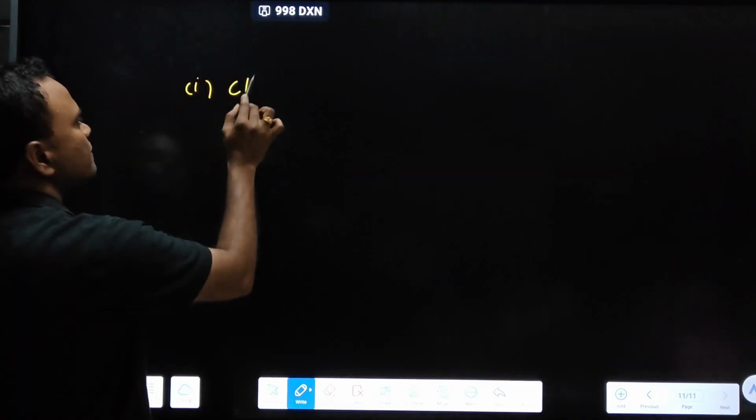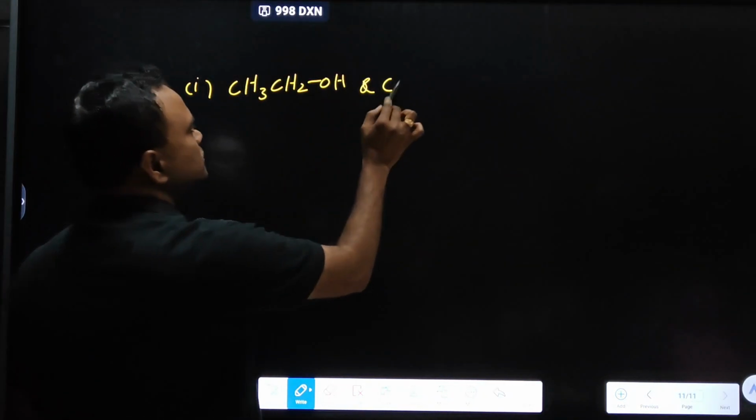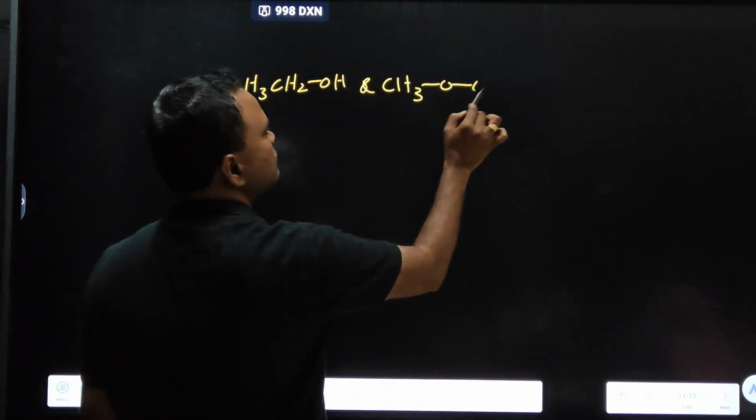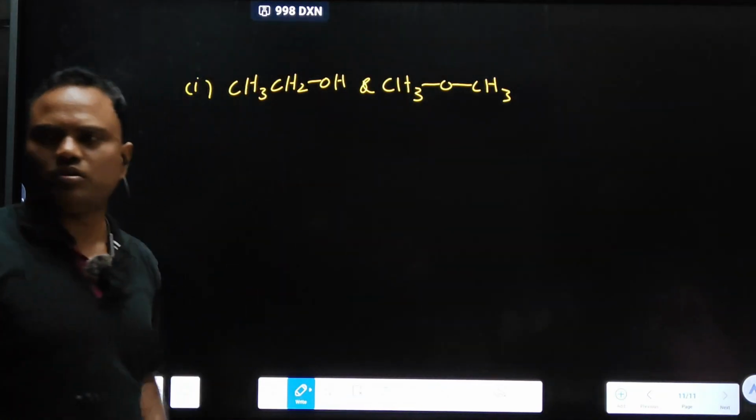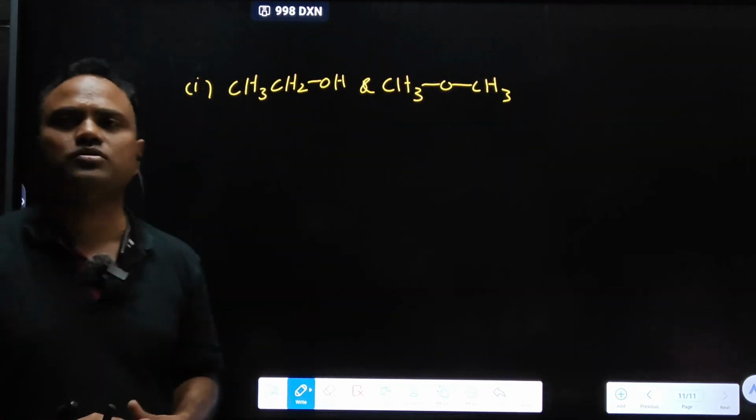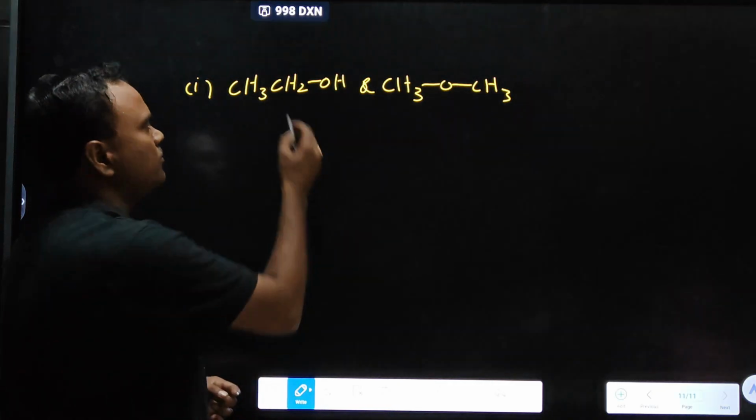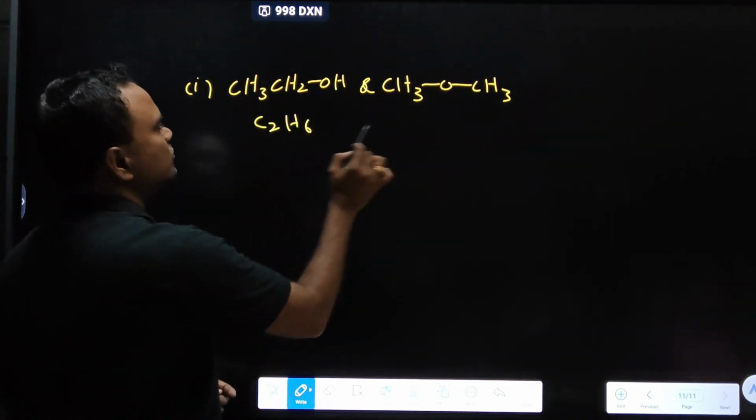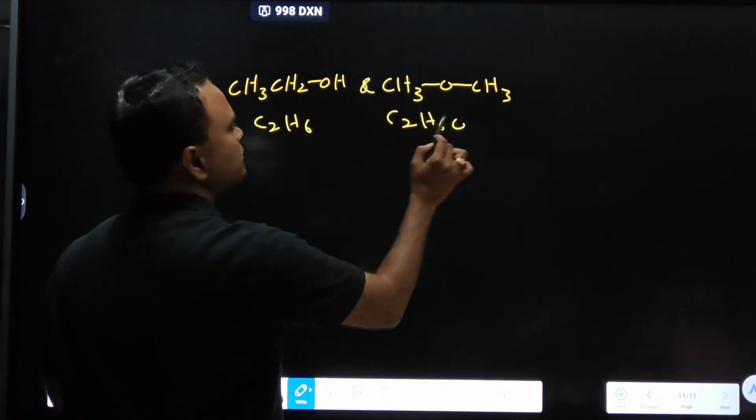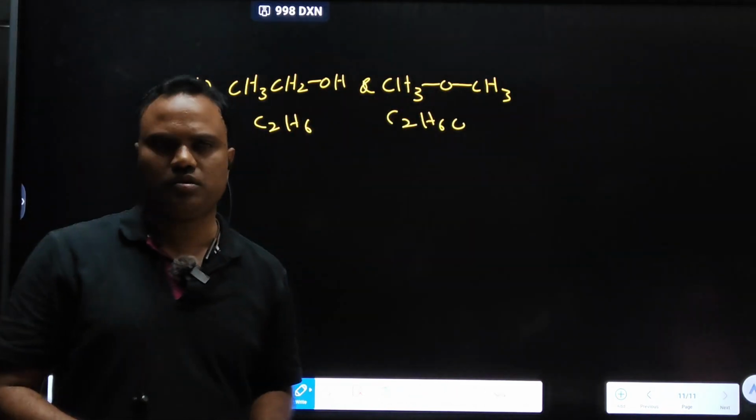Ethanol and dimethyl ether. Both are functional group isomers. Ethanol and dimethyl ether: one is alcohol, one is ether, and the molecular formula is also satisfied. The first condition is that both should have the same molecular formula. What is the molecular formula? C2H6O. Here what is the formula? C2H6O. Same molecular formula, but alcoholic functional group and ether functional group.